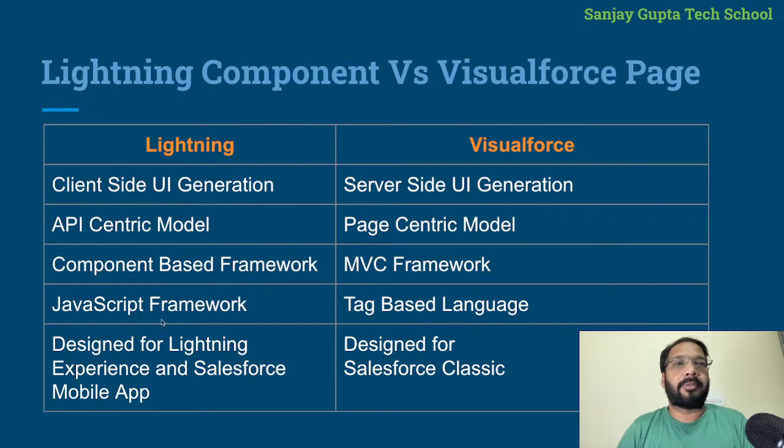Then in Lightning we have a JavaScript framework, whereas in Visualforce we don't have JavaScript. We need to write different tags to implement the code. And Lightning is designed for Lightning experience and the Salesforce mobile app, whereas Visualforce is designed for Salesforce Classic. So this is the difference in any interview. If someone asks about the differences, with the help of this table, you will be able to explain those.